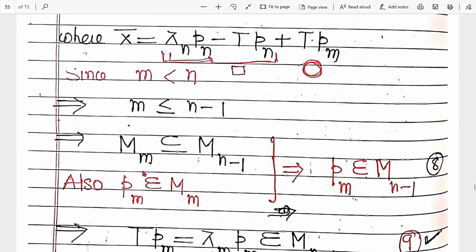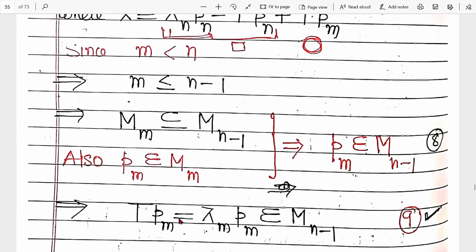That is why our choice, that assumption, was used. Also, we know that p_m belongs to M_m, which is a subset of this. So p_m belongs to M_{n-1}. Clear? So that is equation number 8.